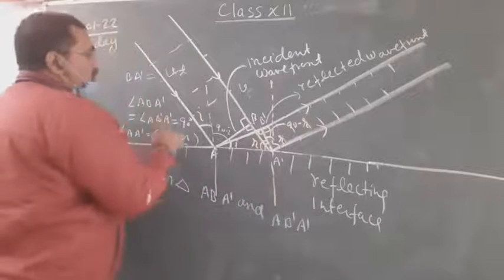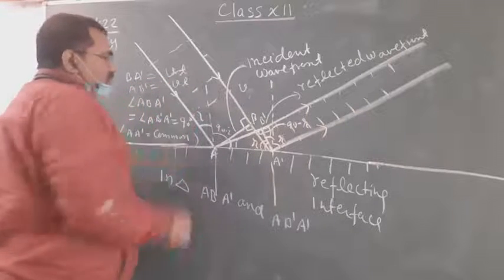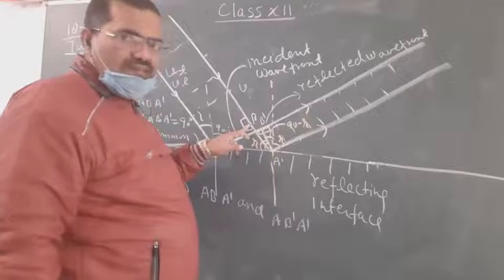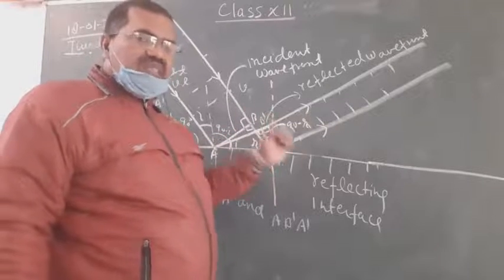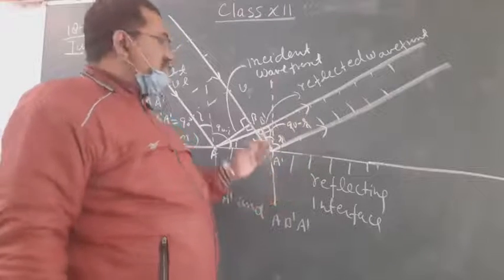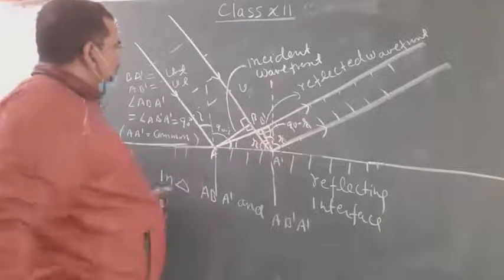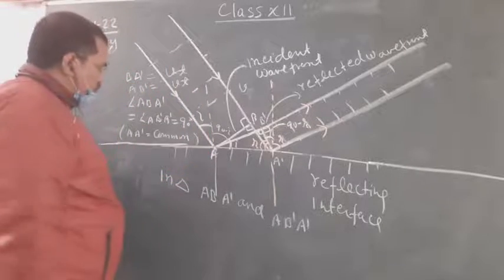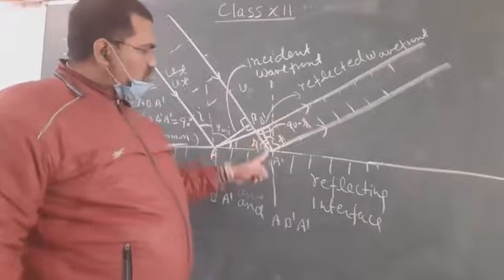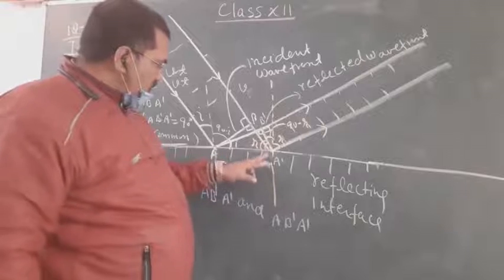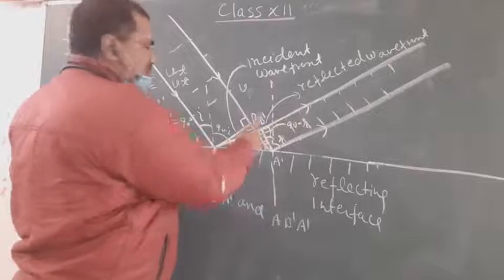So A B dash will also be v into t. All the rays coming from this wavefront to this wavefront must reach at the same time, so that all the particles on the wavefront vibrate in the same phase. So B A dash equal to A B dash. So two sides are equal.